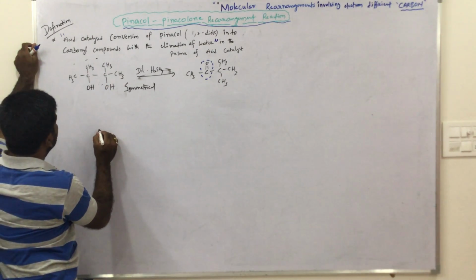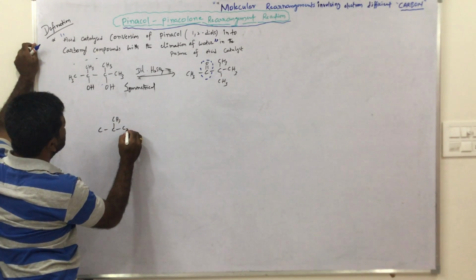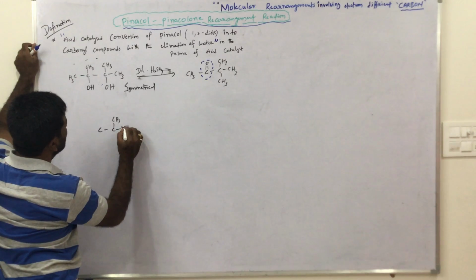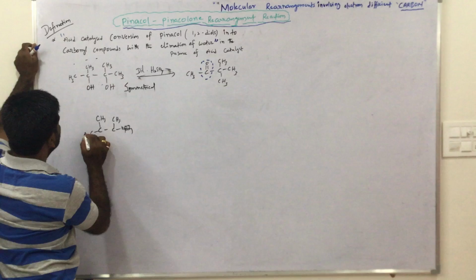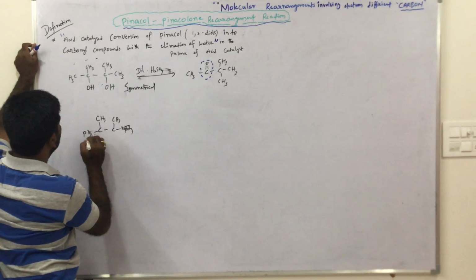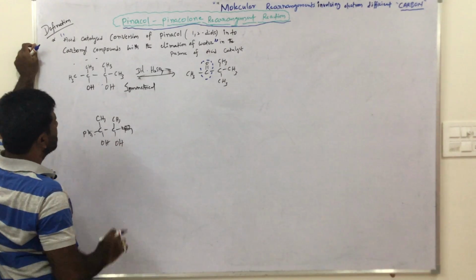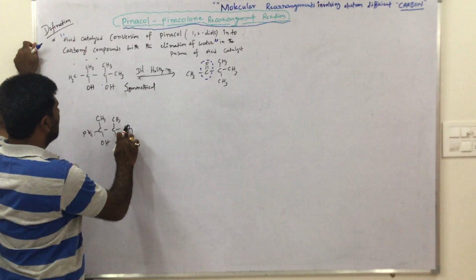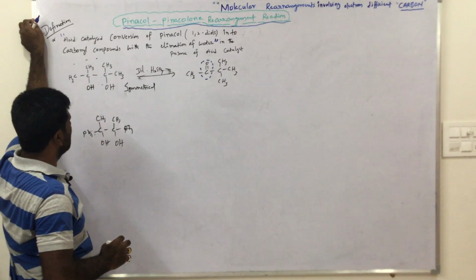Otherwise, I take this one with CH3 and a phenyl group on each carbon, and here OH and OH. So now which carbon gets the positive charge and which group migrates?